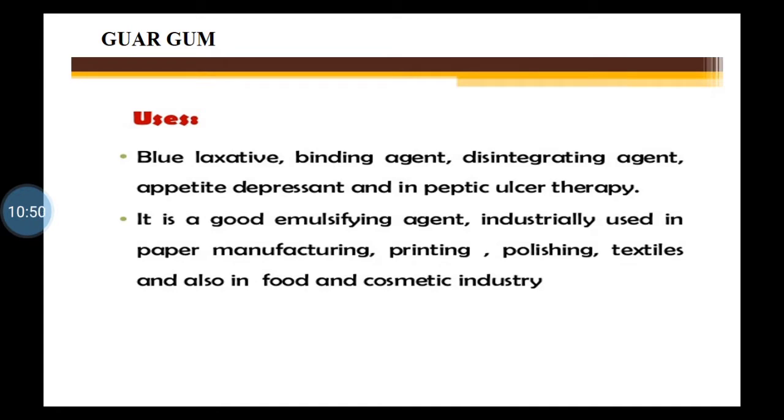Now it is a good emulsifying agent, industrially used in paper manufacturing, printing, polishing, textiles, and also in food and cosmetic industry. So it is useful in therapy as well as industrial uses. There are many more pharmaceutical uses of guar gum.